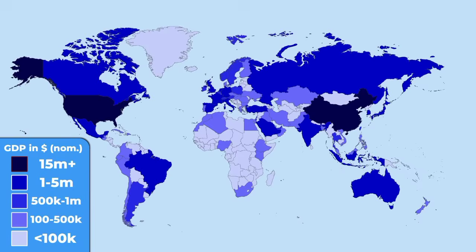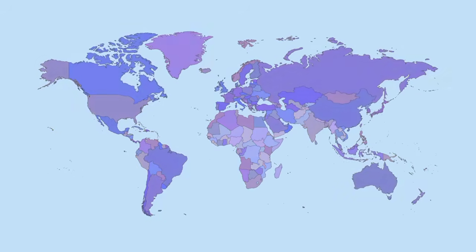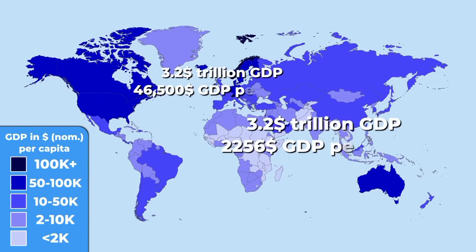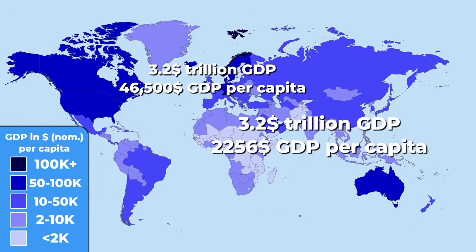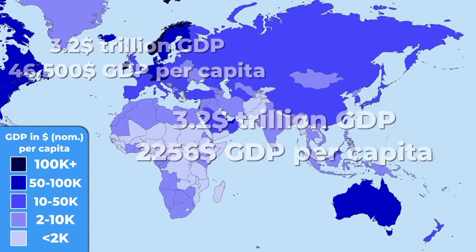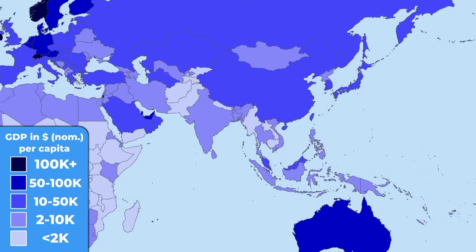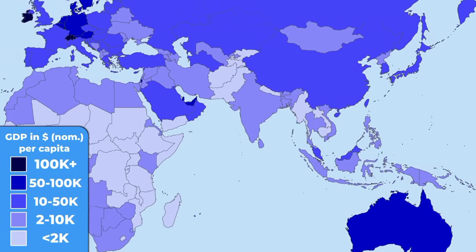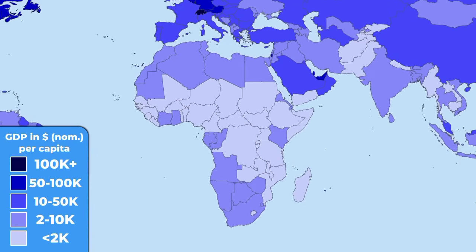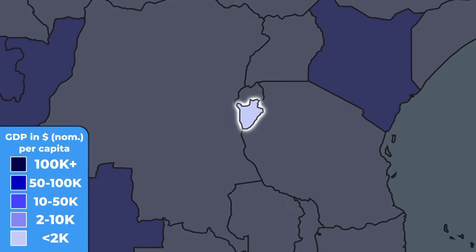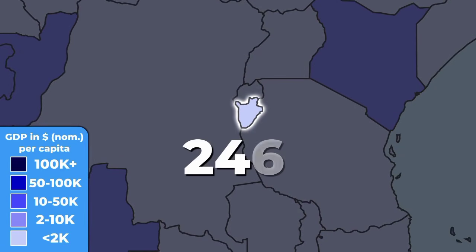A good argument of why some countries with high GDP still remain relatively poor is GDP per capita. In theory, it shows that although India has the same wealth as the UK, it just has to split it between 1.4 billion people, mainly because of the crazy high population. Most of the South and Southeast Asian countries are at the lowest ranks regarding GDP per capita. However, Africa is in an even worse place. According to the IMF, the poorest country in the world is Burundi. It's estimated that the GDP per capita there is only $246. Could you imagine surviving a whole year with only $246?